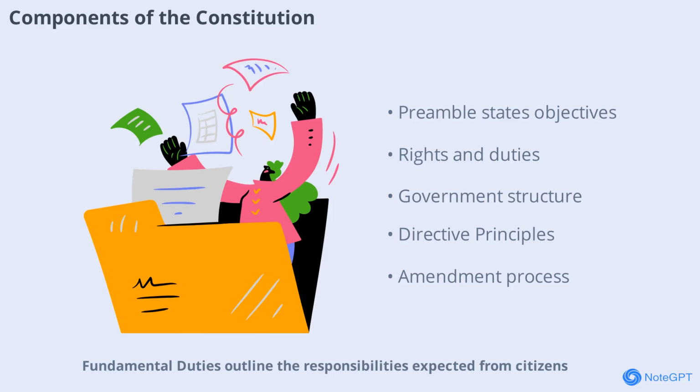Fundamental duties outline the responsibilities expected from citizens. The structure of government section explains the powers and functions of the legislature, executive, and judiciary. Lastly, the amendment procedure details how the Constitution can be changed or updated to meet new needs. Together, these components ensure the Constitution remains relevant and effective.